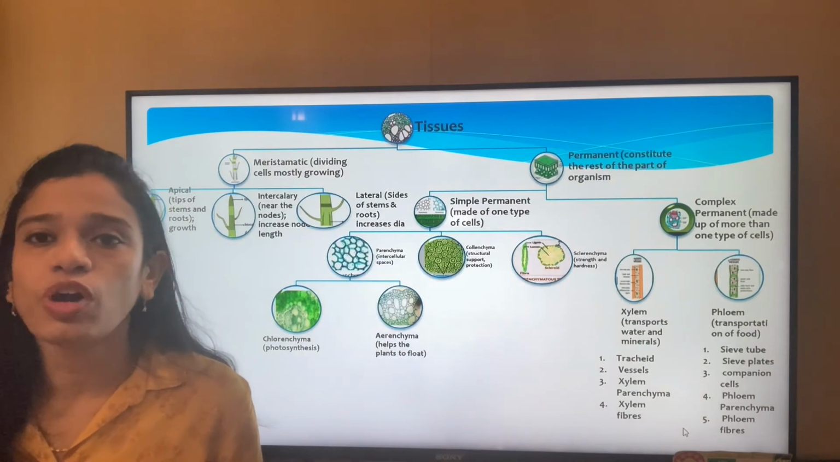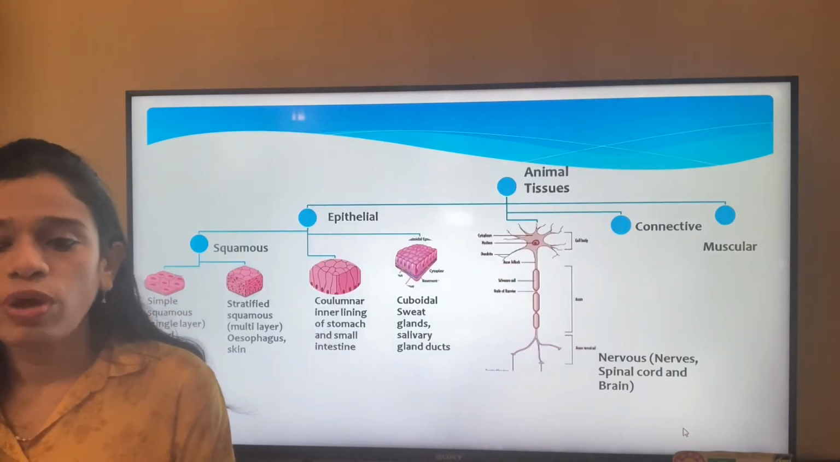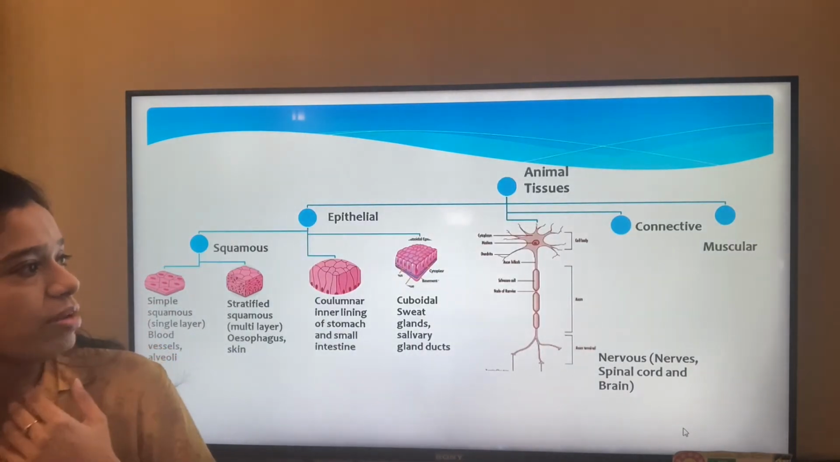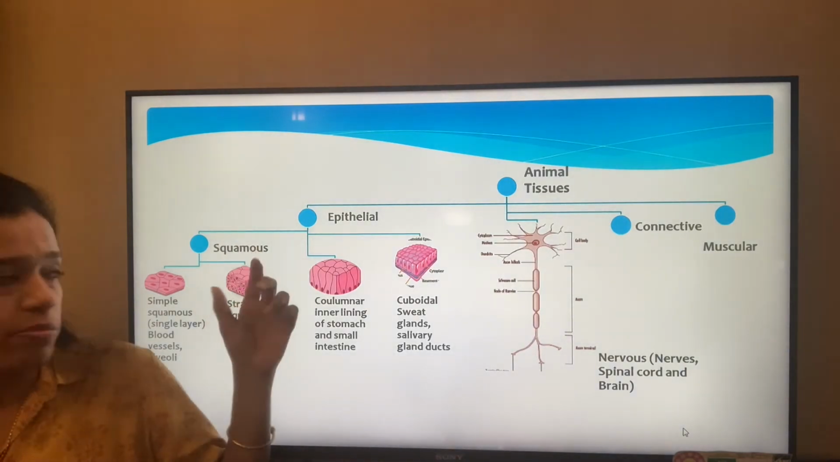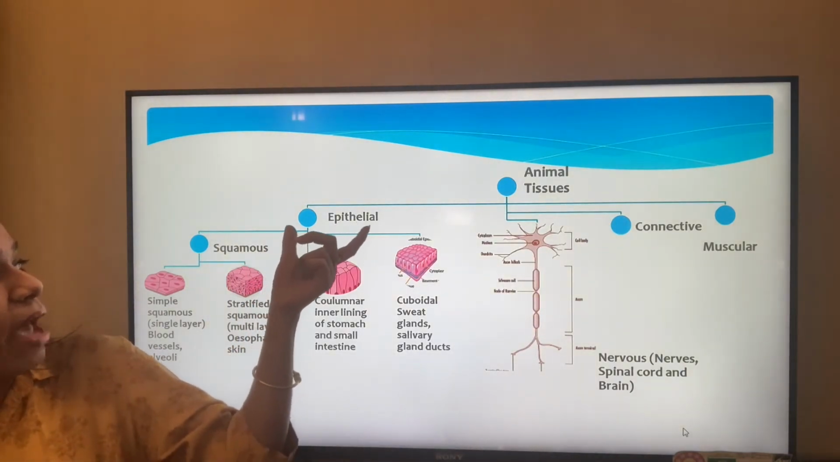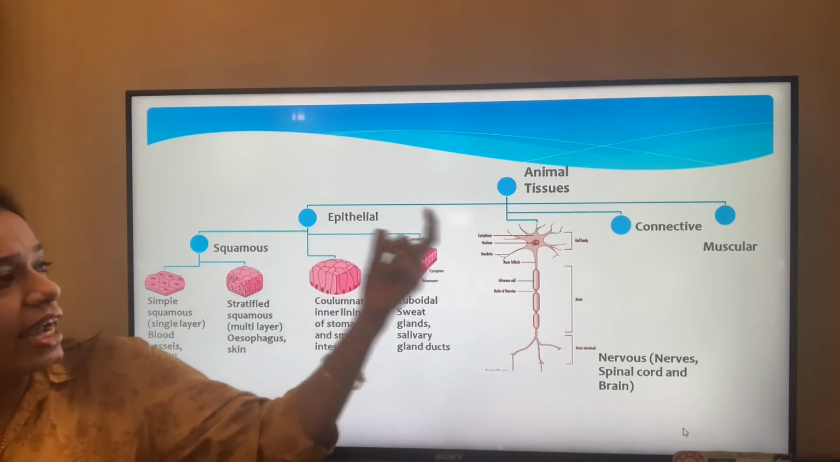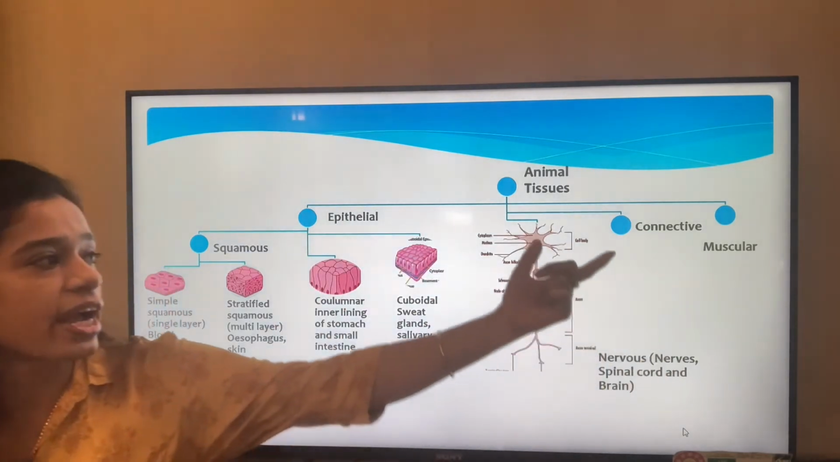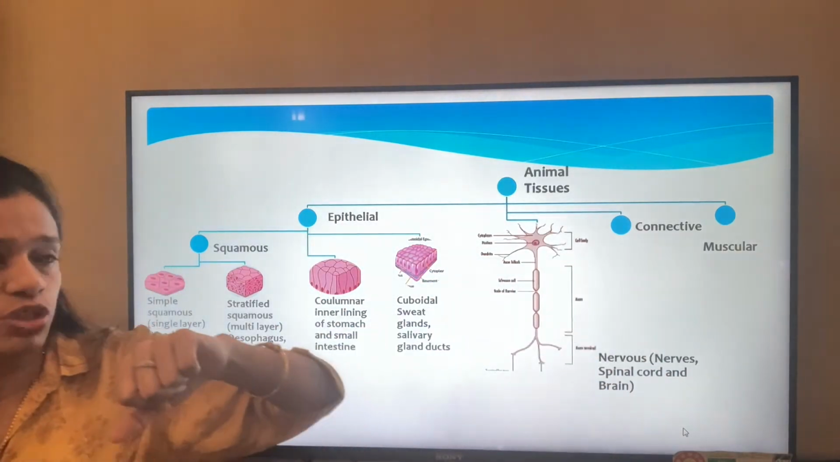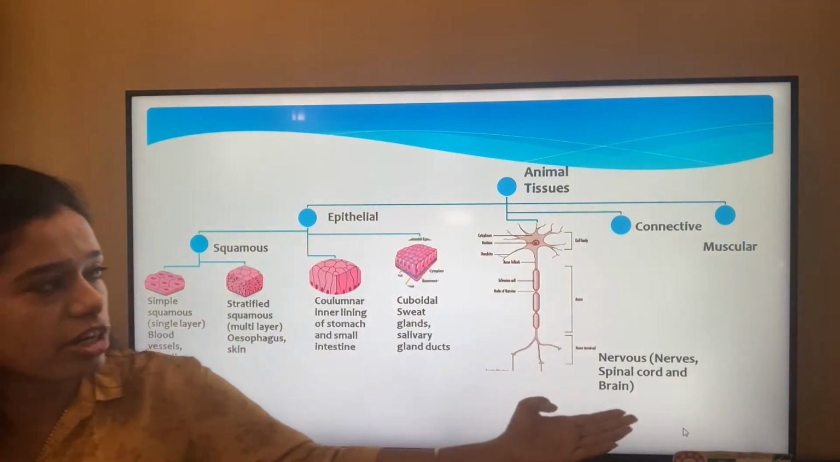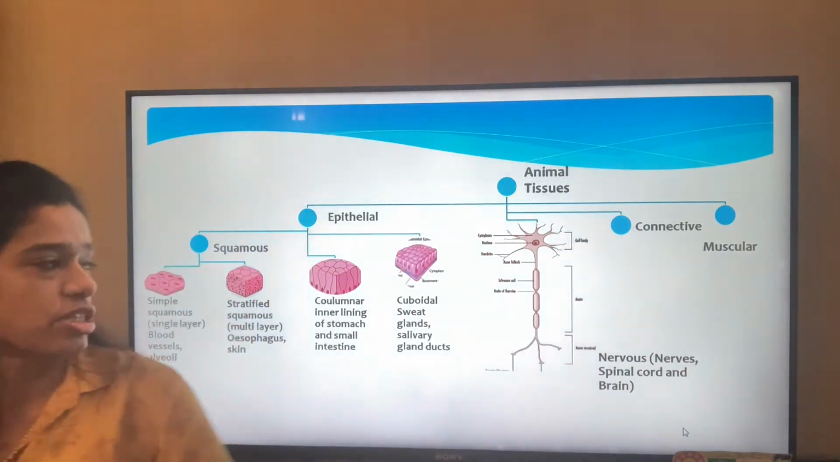So now let's move on to the animal tissues. When we talk of animal tissues, they can be divided into four types: epithelial tissue, nervous tissue, connective tissue and muscular tissue.